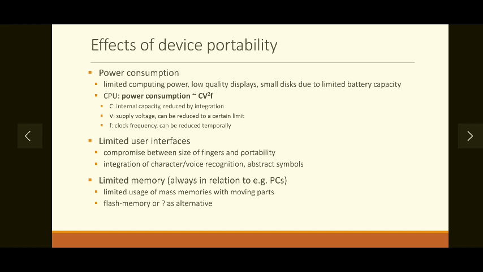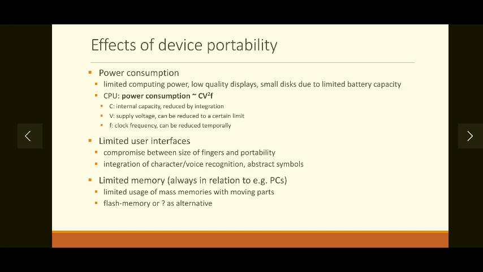Then the next limitation is limited user interface. Portable devices are normally small in size. So while accessing those devices, the user interface should be large enough so that it can be readable or accessible, and small enough so that it can be taken anywhere.